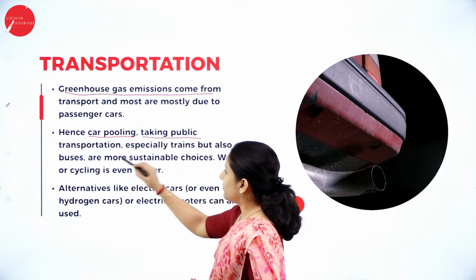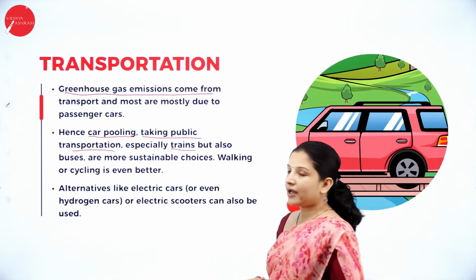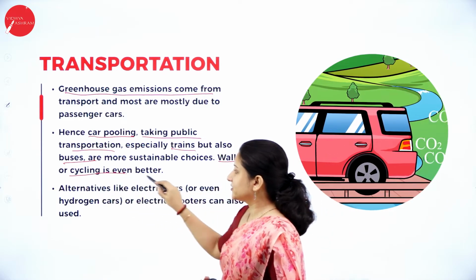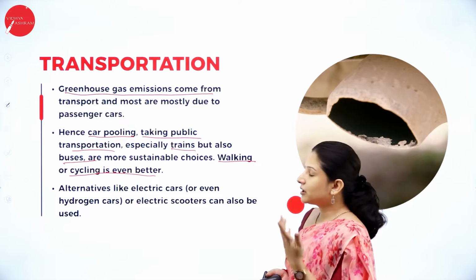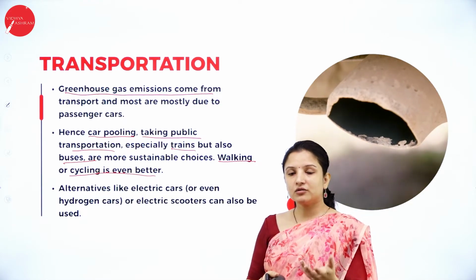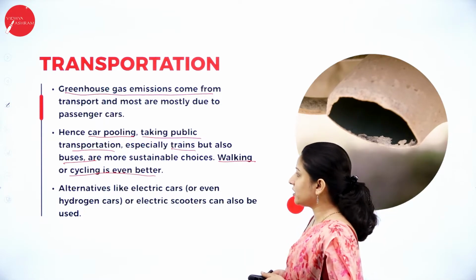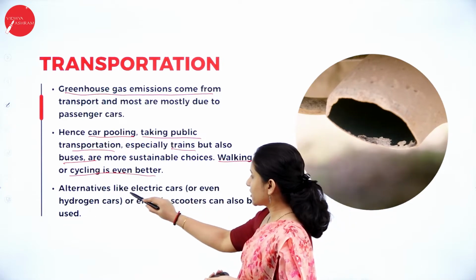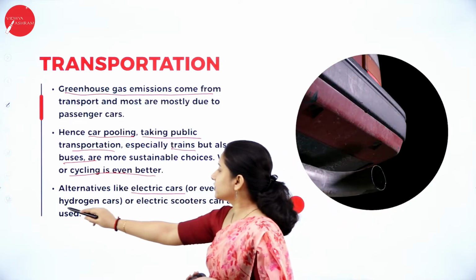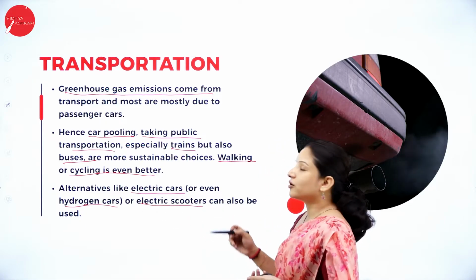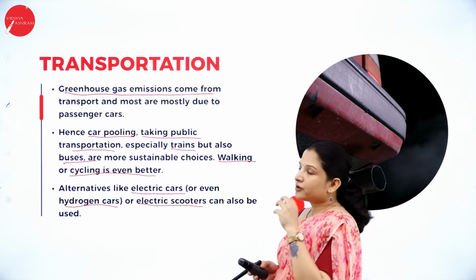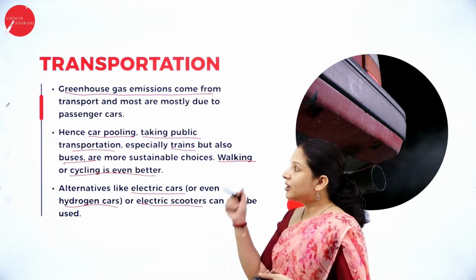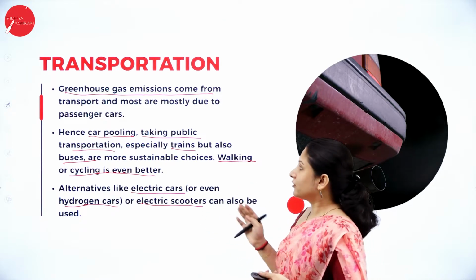And also by taking public transportation, especially trains and buses, and by walking or cycling if it is a short distance. That is also one of the ways you can maintain sustainability, or go in for sustainable development. Alternatives like electric cars, hydrogen cars, or electric scooters can also be used for commuting, so that you don't have to go in for petrol and diesel vehicles which emit greenhouse gases, posing a threat to the environment or the ecosystem.